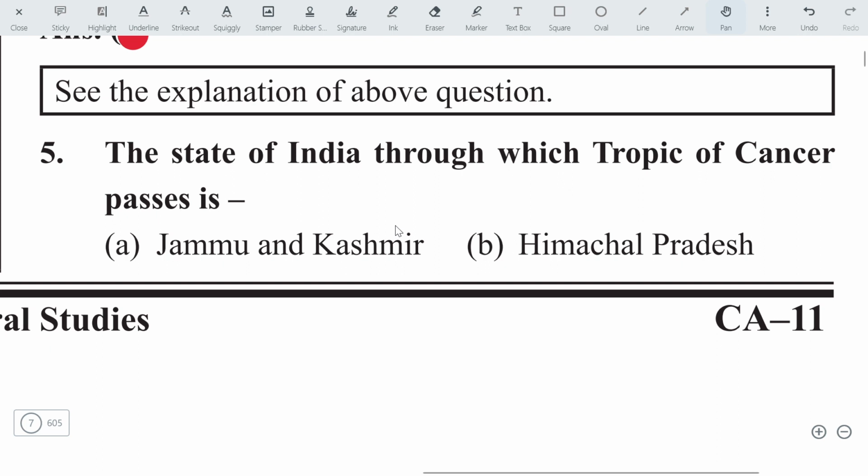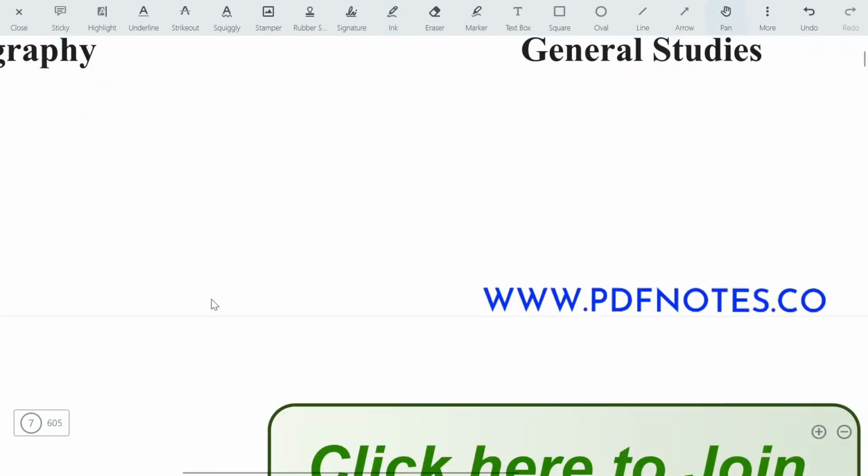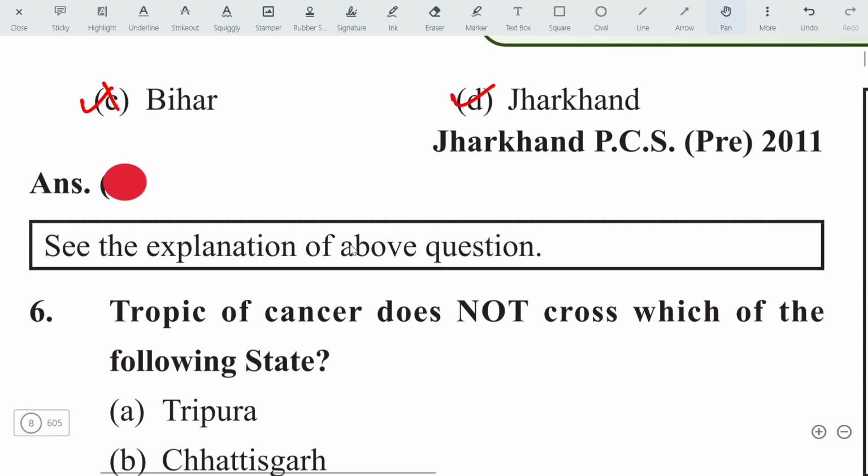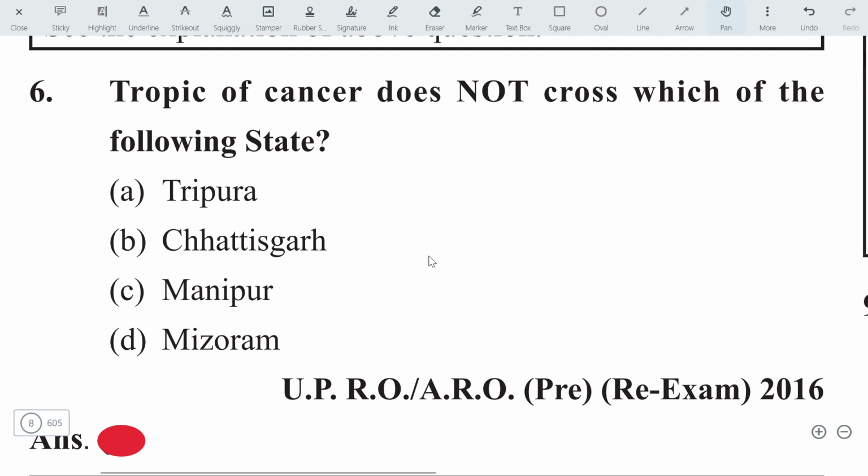Let's move on to the next question. The state of India through which the Tropic of Cancer passes is Jammu Kashmir? No, wrong answer. B, Himachal Pradesh? This one is also wrong. Let's move on to the other options. Bihar? No. And the option will be Jharkhand. D option is correct. So friends, remember Bihar doesn't have the line of the Tropic of Cancer. Okay, move on to the next question.